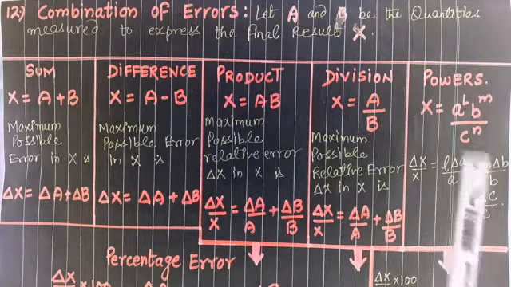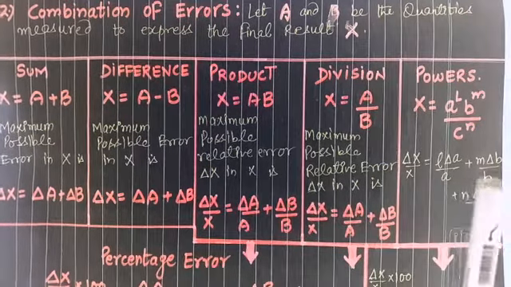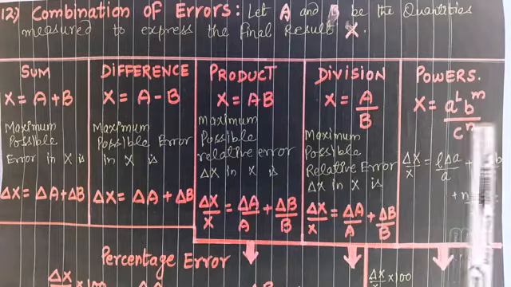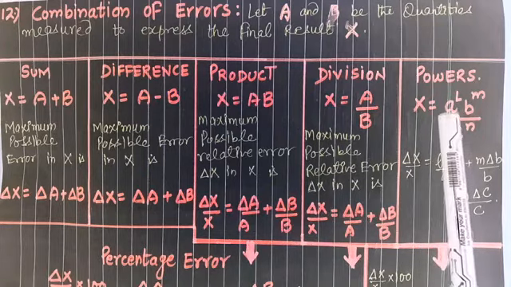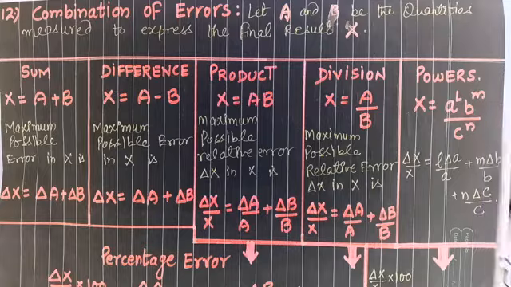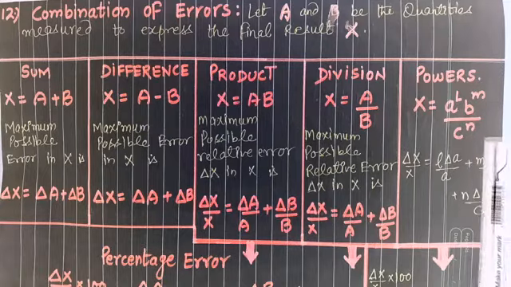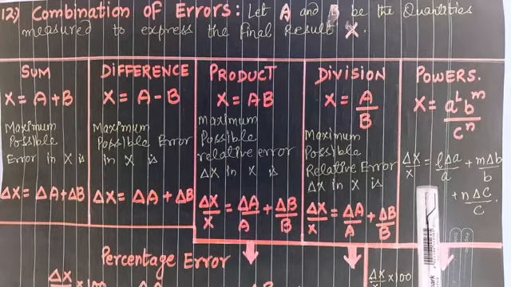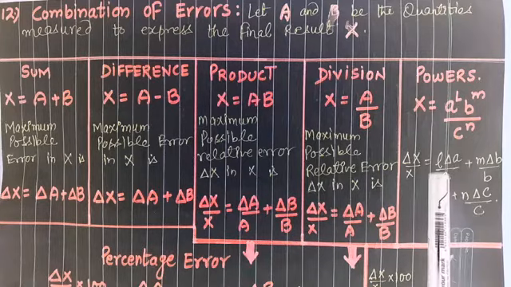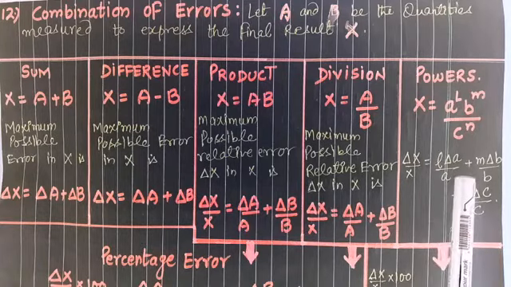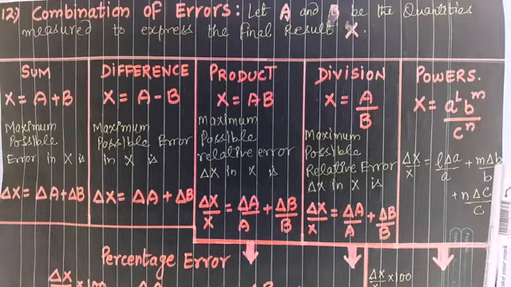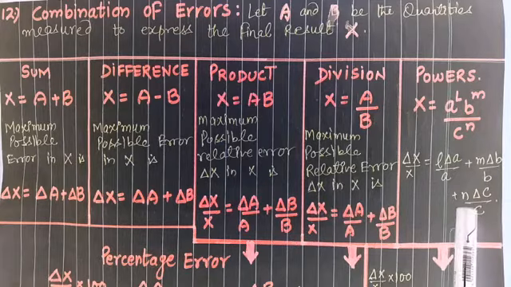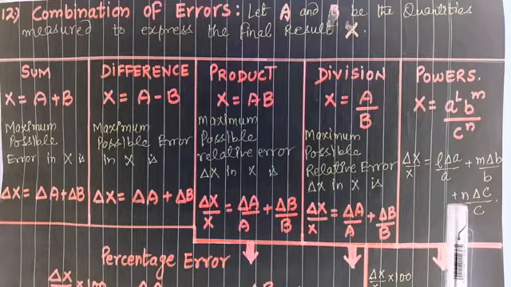Now, if powers are involved, let the result be obtained by the formula A raised to power L, B raised to power M upon C raised to power N. Then delta x upon x, the relative error, is equal to the power becomes the coefficient: L, that was the power part, delta A upon A, plus M delta B upon B, plus N delta C upon C. Remember, minus will not be here, it will be only positive.